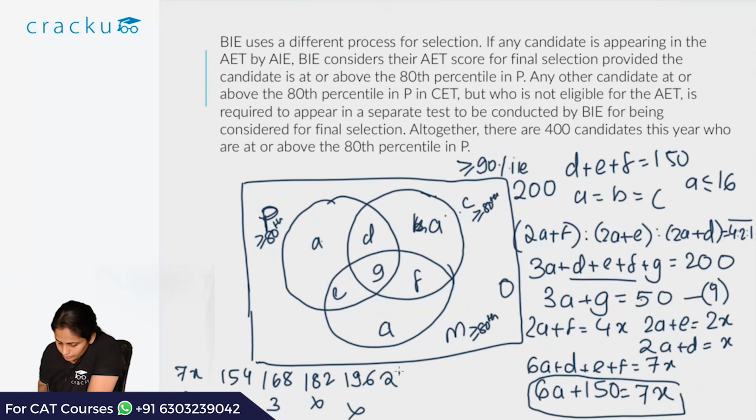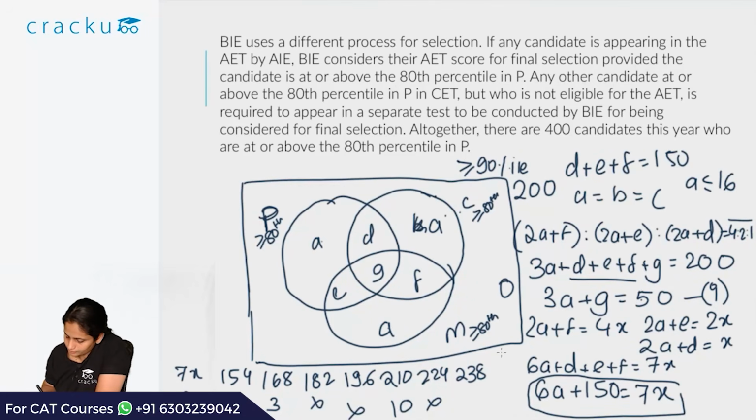Add 14, so this is 210. Minus 150, you get 60. So 6A is equal to 60, or A is equal to 10. Now we add another 14, so we have 224 minus 150, so that is 74, not a multiple of 6. Then add another 14, that is 238, 238 minus 150, so that is 88, not a multiple of 6. So the next even multiple of 7 will be 238 plus 14, that is 252. Minus 150, we get 102, divided by 6, we get 17. But the max value A can take is less than or equal to 16, so this cannot be.